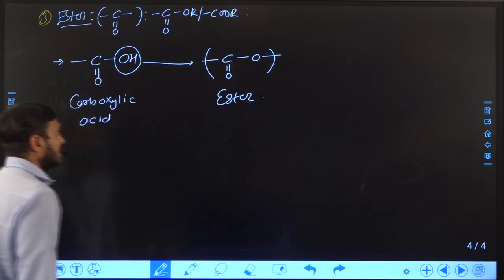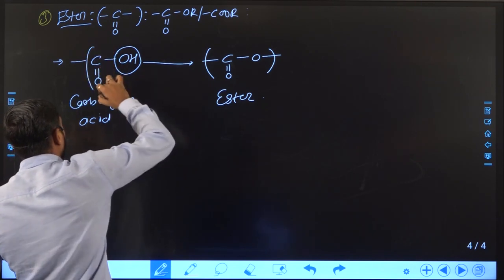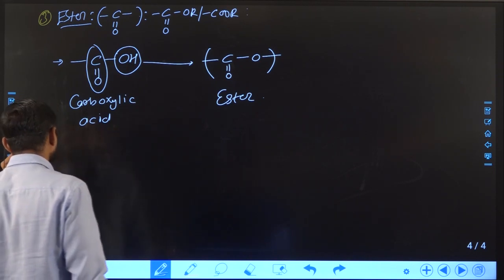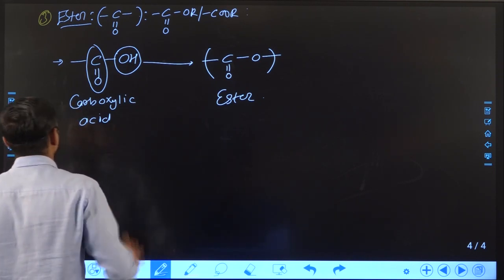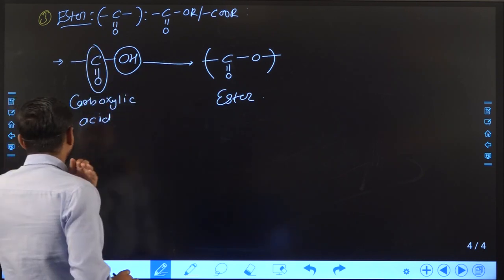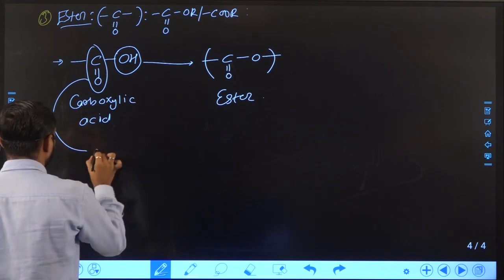Right. There are many derivatives of carboxylic acid, but in all cases this portion will be similar in all the functional groups, and this portion is known as carbonyl.